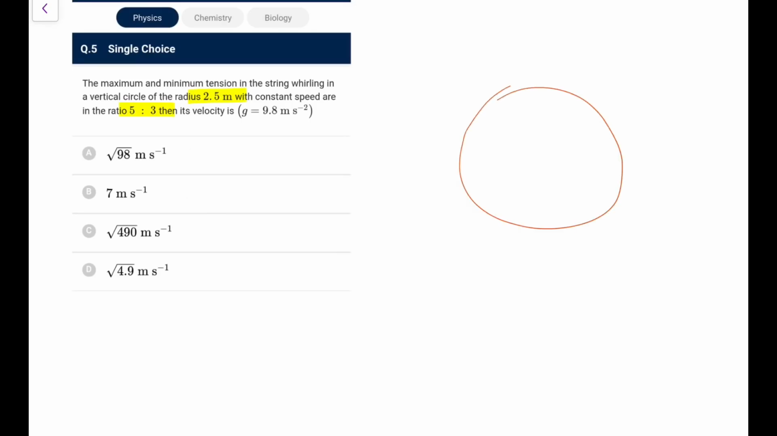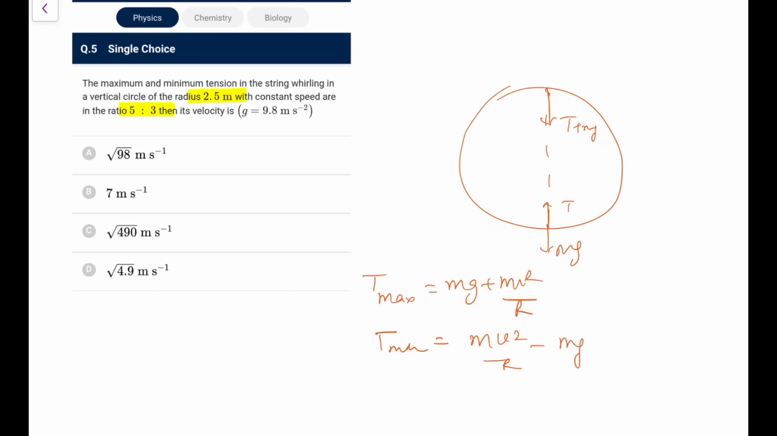So if I draw it like this, what I know is, at the lowest point tension acts up, mg acts down, at the highest point both act down. So at the lowest point, that would be Tmax. So Tmax would be equal to mg plus mv square by r, and Tmin here is equal to mv square by r minus mg, because you will write T plus mg equal to mv square by r. So this ratio is 5:3.